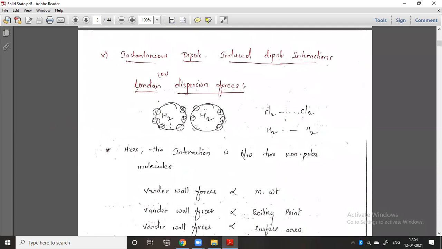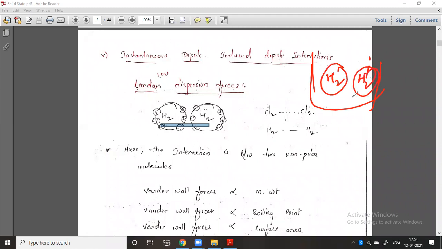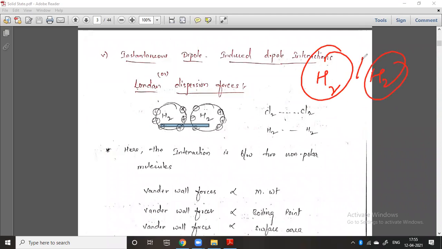So you can take the interaction between two hydrogens. I will take a beaker, or you can take any gas cylinder. I will take the H2 molecule, the gases. They are pure covalent compounds, non-polar molecules. So there is no generation of any charges, like H plus and H minus. But there will be an interaction even between those two hydrogen molecules, H2 and H2, which is called instantaneous dipole or induced dipole interaction.